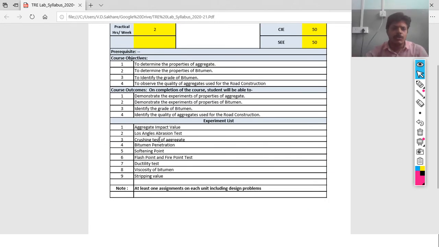In this course, we have different kinds of experiments related to aggregates as well as testing of bitumen. Related to aggregates, we have the aggregate impact value, Los Angeles abrasion test, and crushing test of aggregate. Related to bitumen, we have penetration, softening point, flash and fire point test, ductility test, viscosity of bitumen and stripping value of bitumen. These will be checked in these experiments. Also, there will be at least one assignment based on each unit, including a design problem.